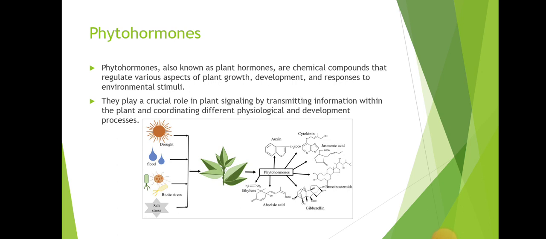Phytohormones. Phytohormones, also known as plant hormones, are chemical compounds that regulate various aspects of plant growth, development, and responses to environmental stimuli. They play a crucial role in plant signaling by transmitting information within the plant and coordinating different physiological and developmental processes.